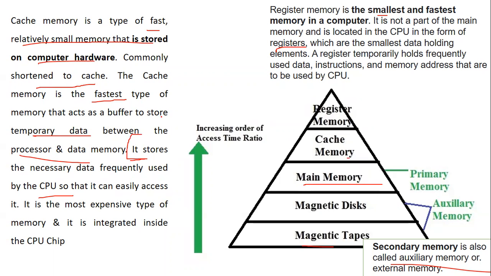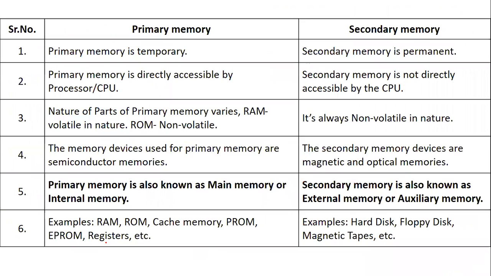So cache memory stores that memory which is frequently used by the CPU and it can be easily accessed. It is one of the most expensive memory and is integrated inside the CPU chip. So this also you should be very able to clearly identify. Then let's have a difference between primary memory and your secondary memory.